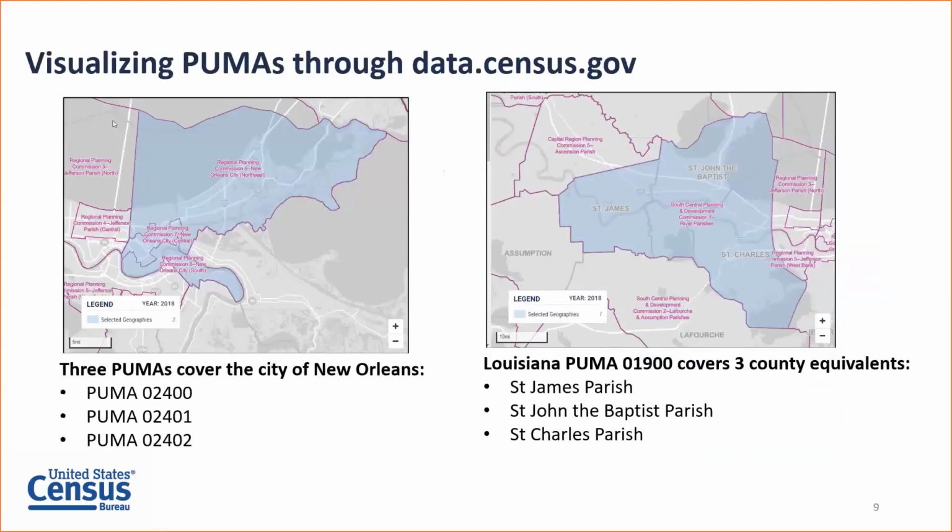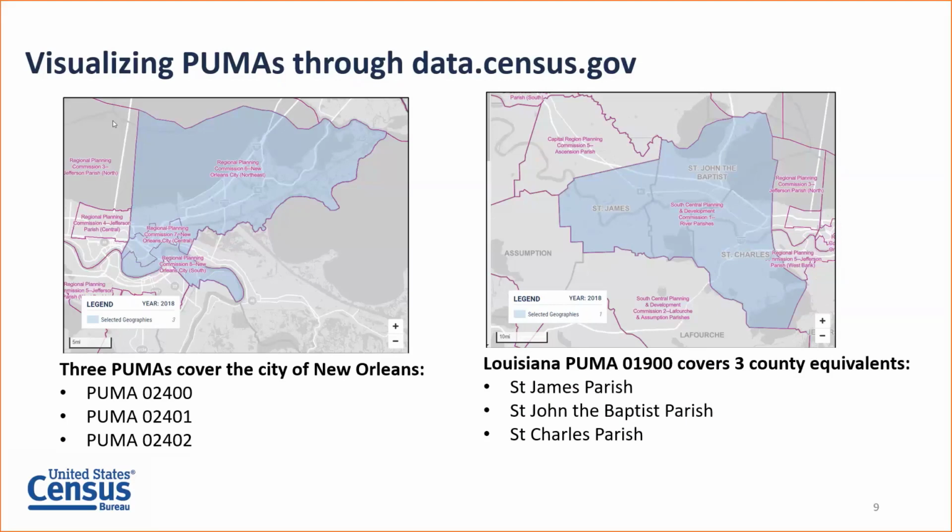So what does this look like? On the left-hand side, you can see an example where there are 3 public use microdata areas that can be added together to equal the boundaries of Orleans Parish, which is the county equivalent, or the city of New Orleans. They share the same boundaries. So when you add data for those 3 PUMAs, you'll be getting data for the city of New Orleans.